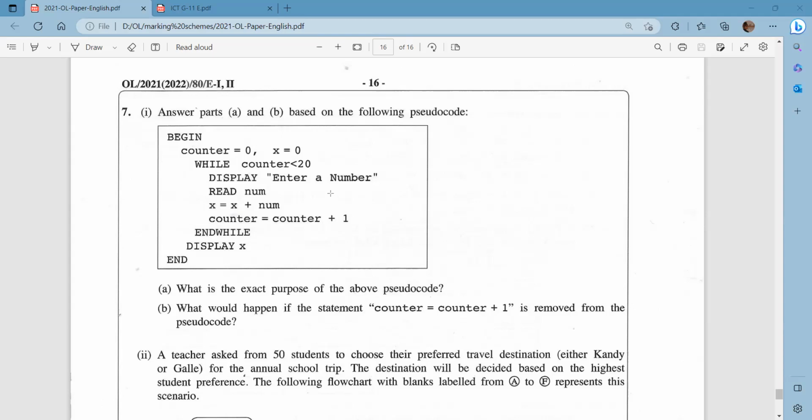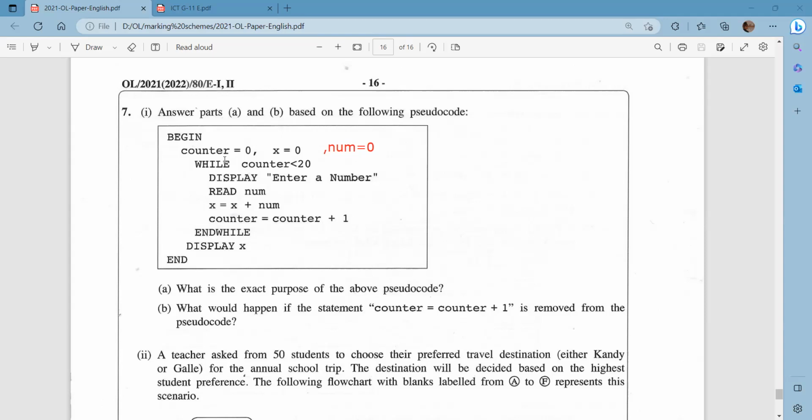When we enter a number, it will be stored in the num variable. Actually, in this place they should give num equals 0 as well, because if we do not assign 0, some garbage values can be assigned. So in the initialization, we can assign this to 0, right? That's how it should go.